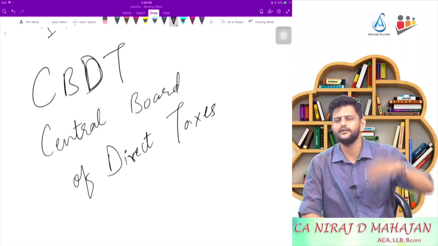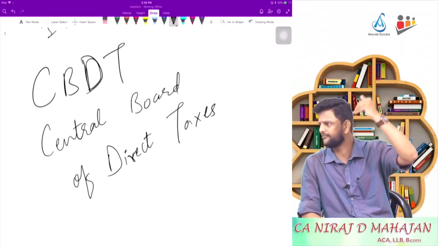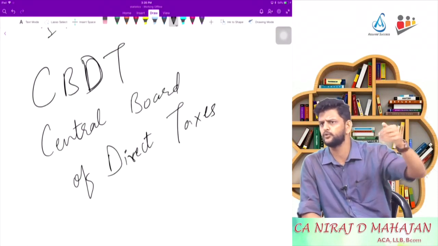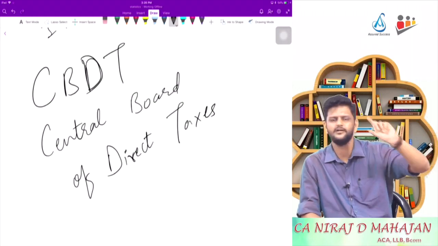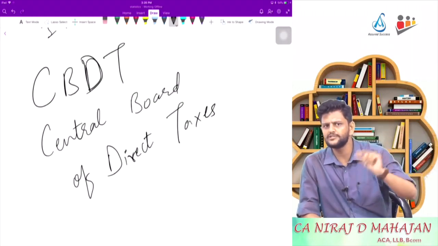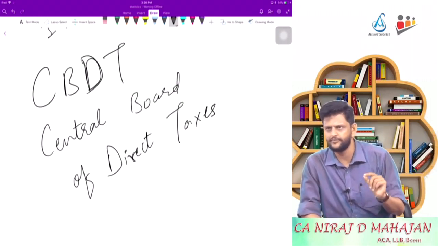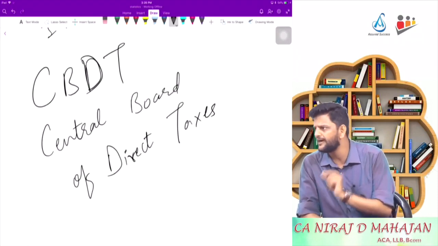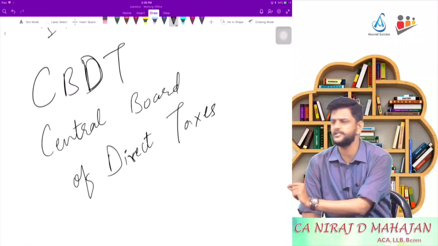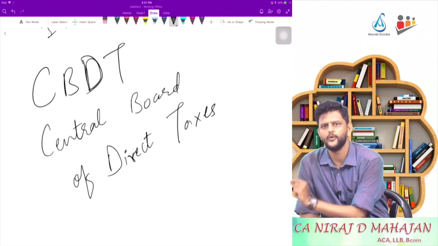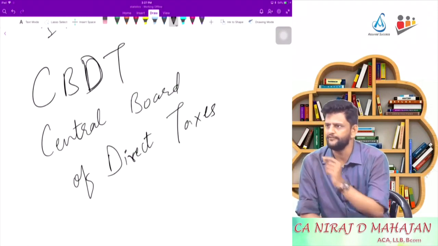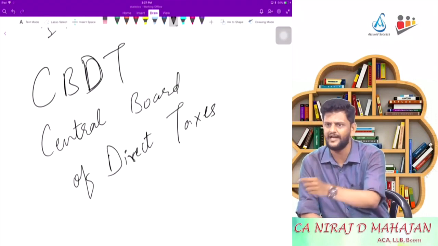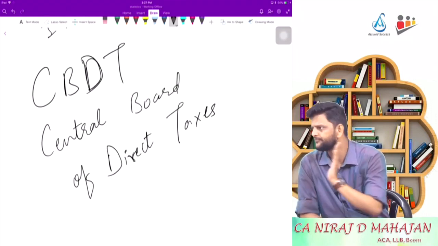So it is an authority under your Indian government. You have another hierarchy that we will be going through. That board decides what the rules, formats or income tax return formats should be. So rules are given by CBDT. Pay attention. Rules are not passed in the legislature. Legislature, do you remember legislature? Wherever we are making law, amending law, repealing law. Remember? So every year the budget speech is given, and the act is passed in the legislature.